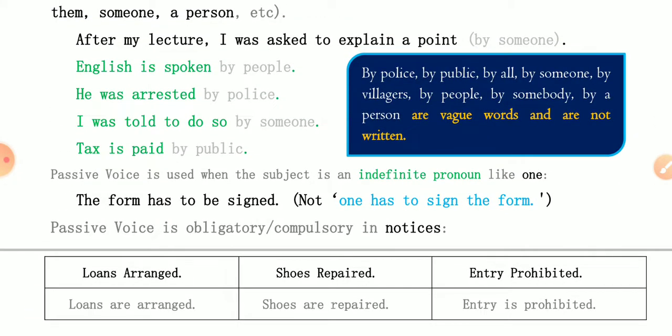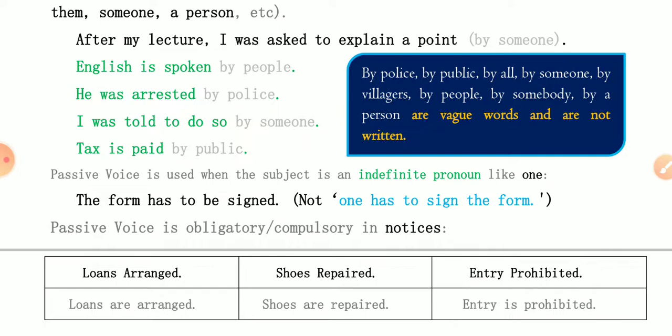Other things you are to study here. Passive voice is obligatory, compulsory in notices. Notices means at public places. You see many places: horn prohibited, spitting prohibited. Here are examples like loans arranged, shoes repaired, entry prohibited.